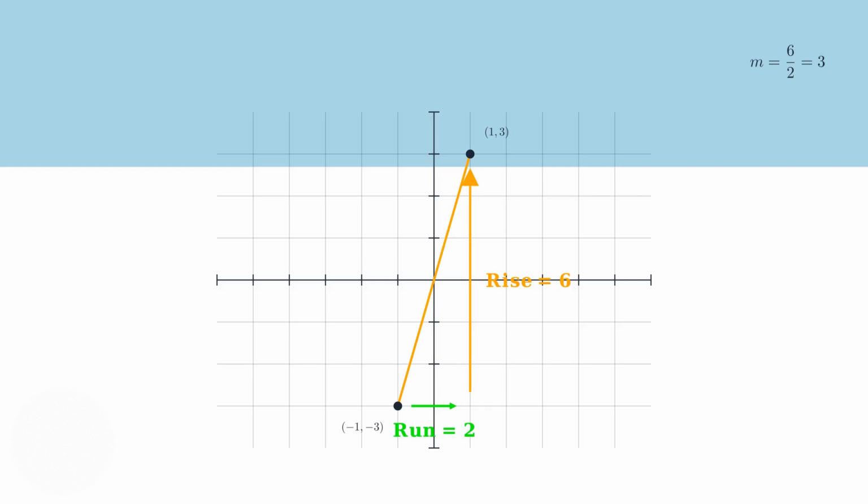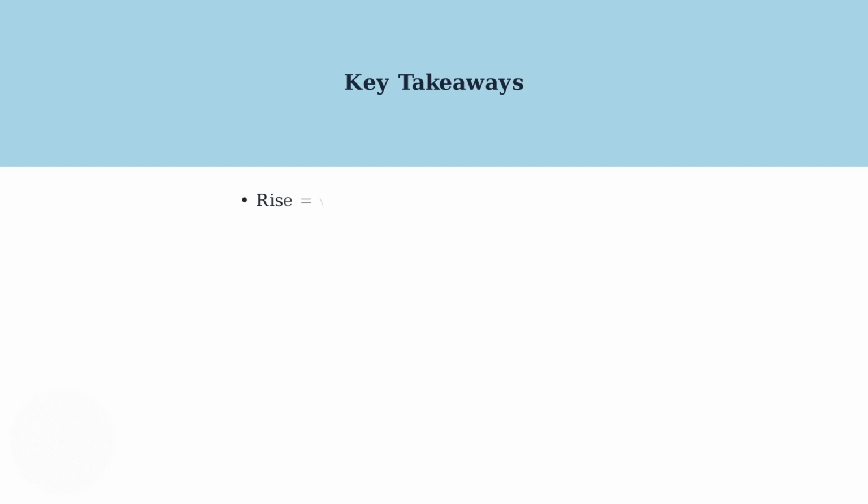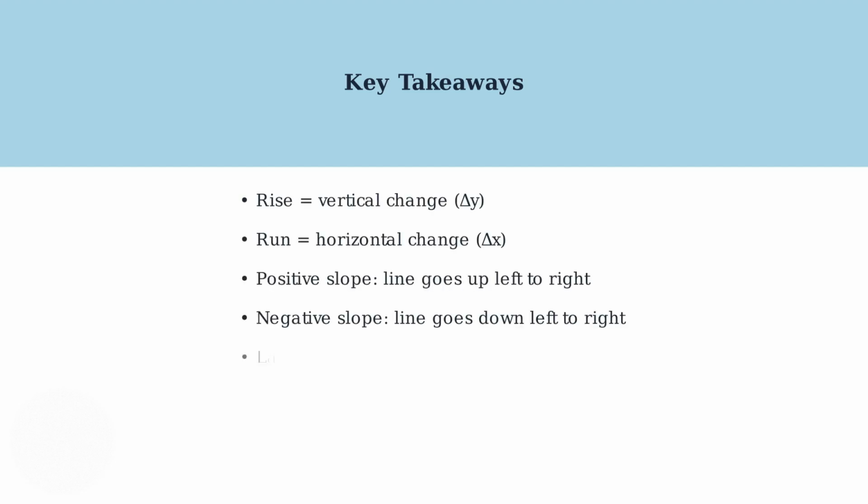Notice that this slope of 3 has a much larger absolute value than our previous slopes, and the line is visually much steeper. To summarize the key concepts, rise represents the vertical change, or delta y. Run represents the horizontal change, or delta x.